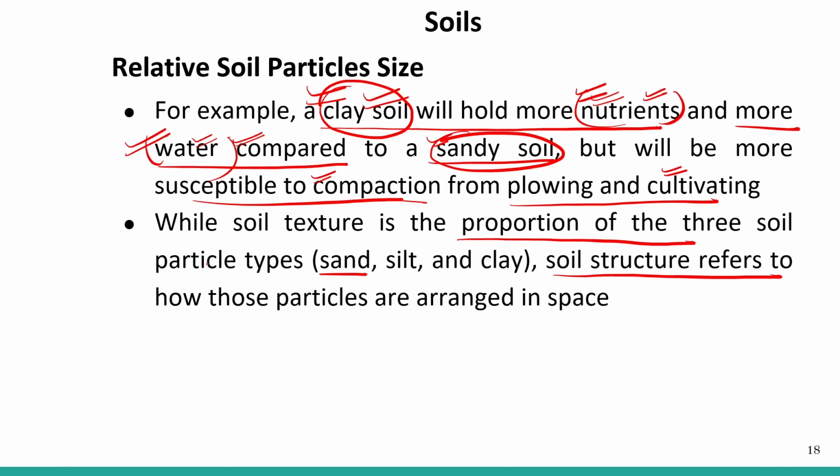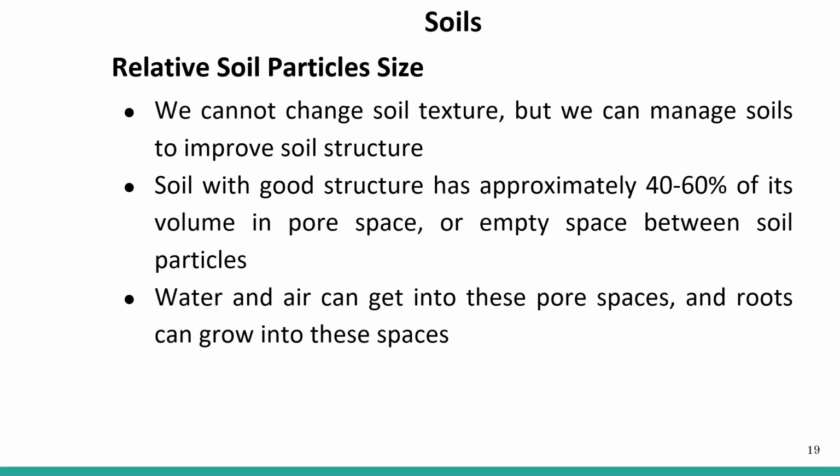While soil texture is the proportion of the three soil particle types, sand, silt, and clay, soil structure refers to how those particles are arranged in space. So this is relative soil particle size, which is very important to determine the texture of the soil. And on the texture of the soil, the availability of nutrients and water holding capacity of the soil depend. We cannot change soil texture, right? But we can manage soils to improve the soil structure, right?